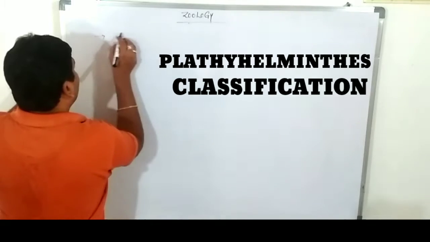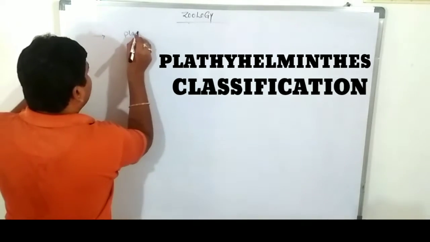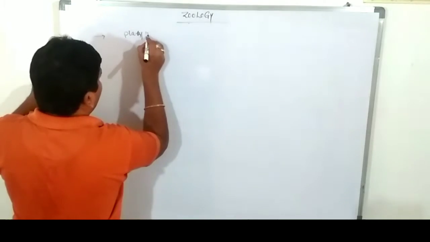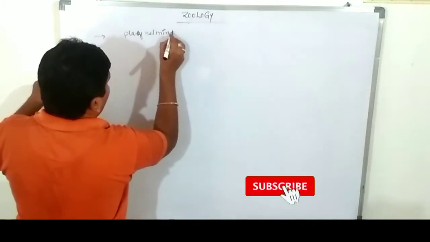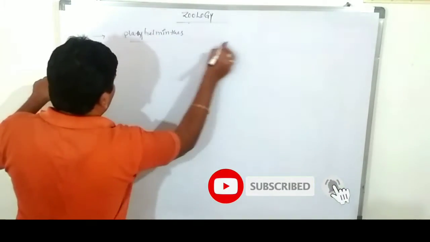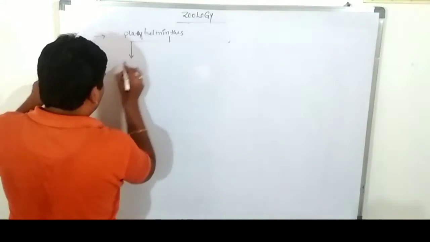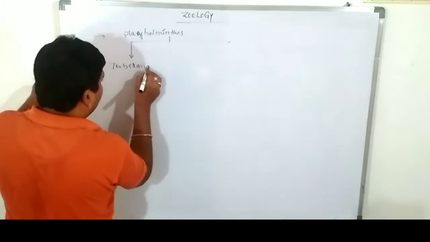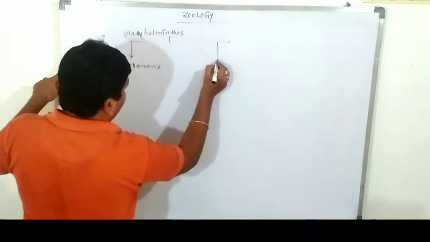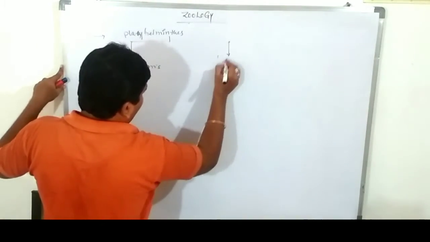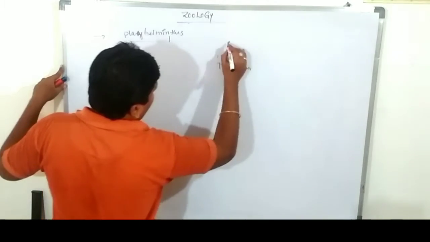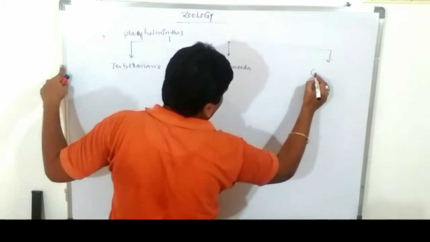These can be classified into three classes. Which one? Platyhelminthes can be classified into three main classes: Turbellaria, Trematoda, Cestoda.